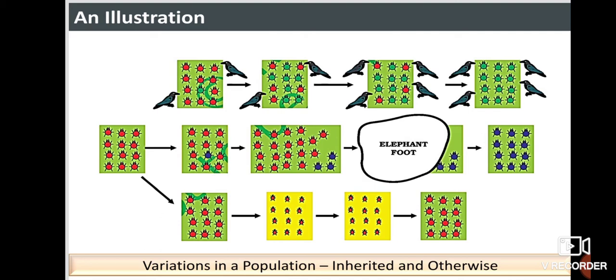So hereby it is indicating that the color variation is affecting the population. If it is the color which is changing in a beetle, it means they can survive in nature, compared to the ones that are red in color. In the second situation, the color change has no survival advantage, because we have seen the elephant foot stamp.